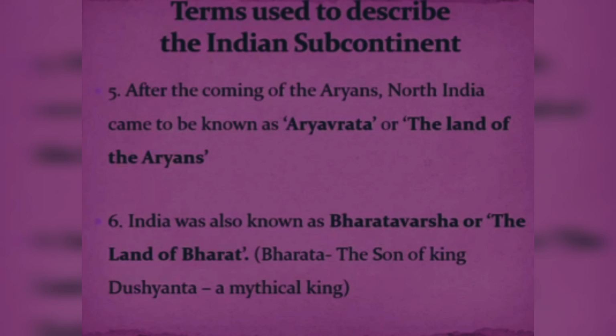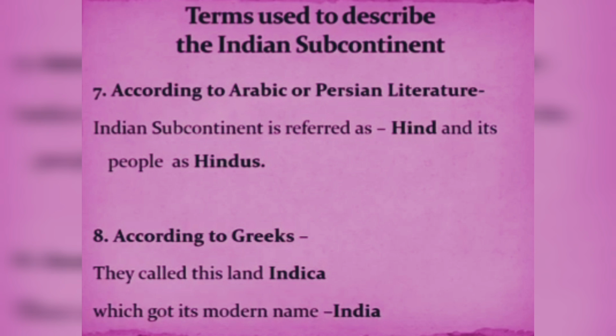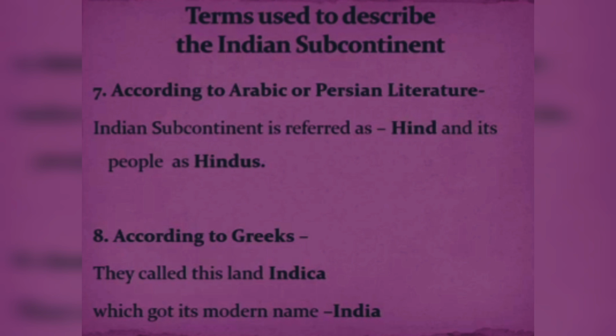The next theory says that according to Arabic or Persian literature, the Indian subcontinent is referred to as Hind, and the people residing there are known as Hindus. According to the Greeks, they called this land Indica, which got its modern name, India.